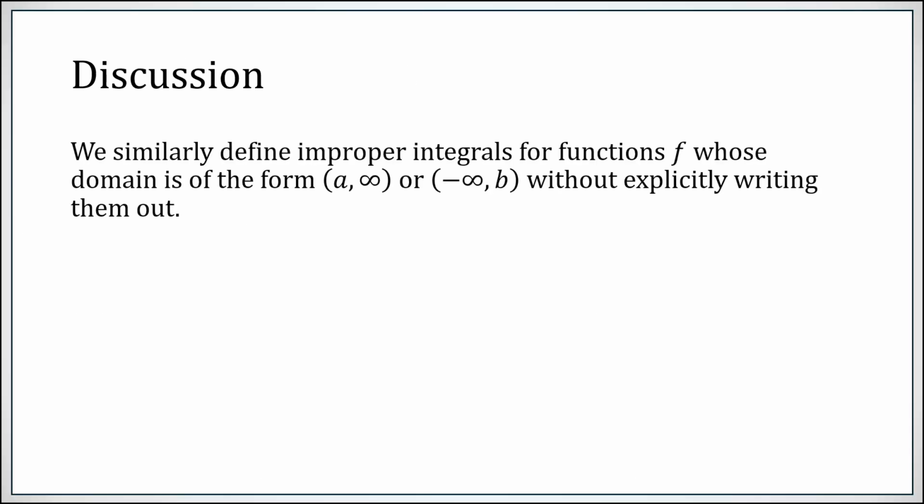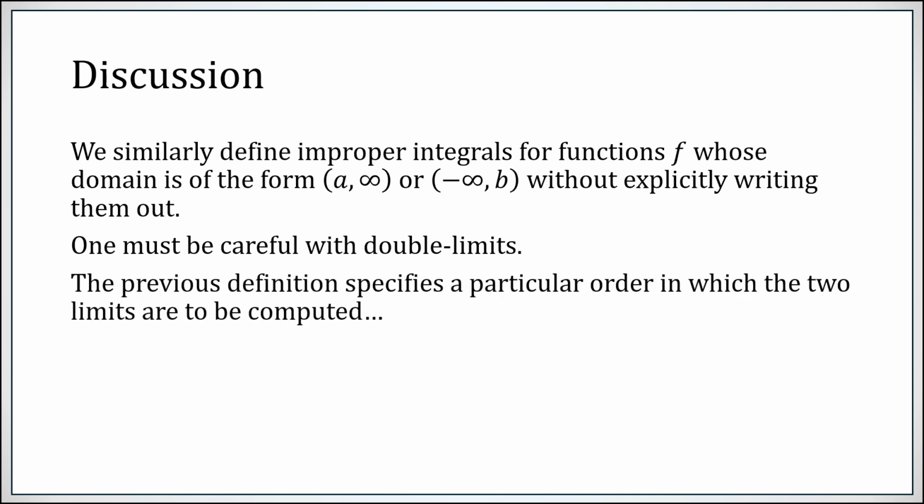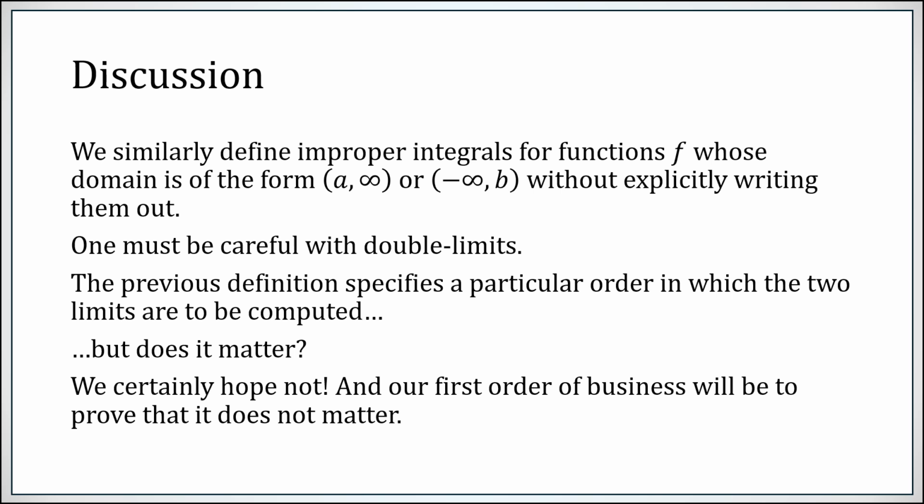You can similarly define improper integrals for these sorts of variants, where you would now take a limit as a approaches from above and b goes to infinity, and a limit going to minus infinity with b approaching from below, without explicitly writing out these variants. The real point of the previous definition is that we have a double limit, a limit of a limit, and there is a very particular order specified in that definition. Does the order matter? We hope not, right?